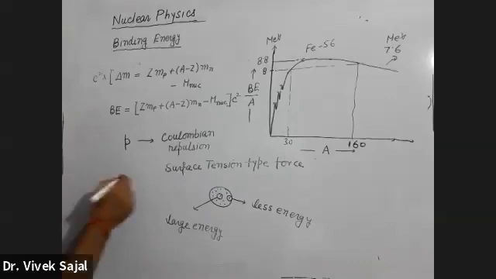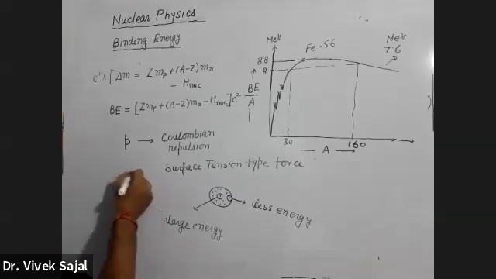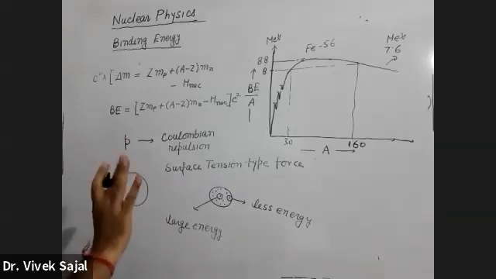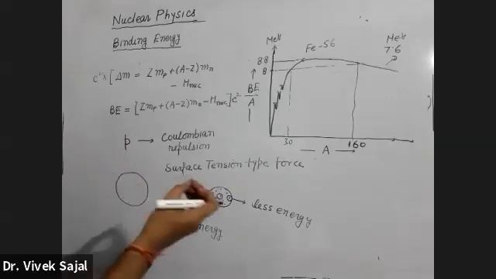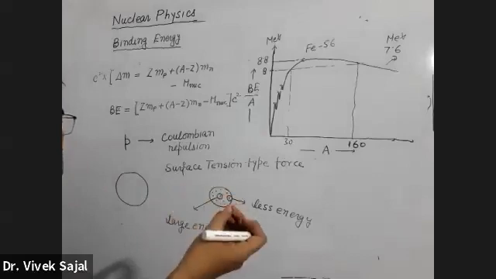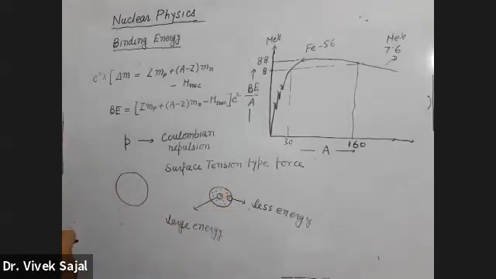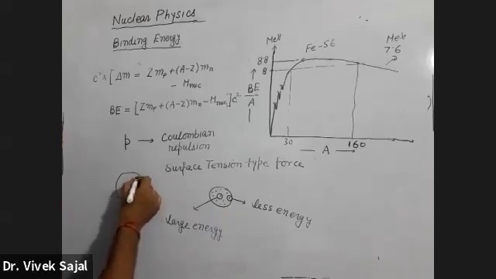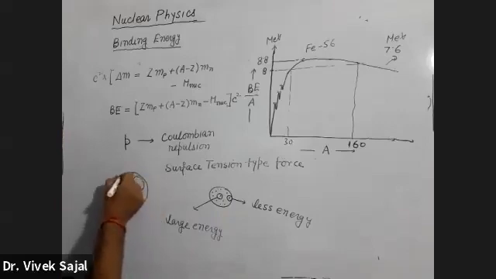They were saying when the A number is small, then automatically the number of protons and number of neutrons will be less, and you will find that most of the protons and neutrons will be on the surface.